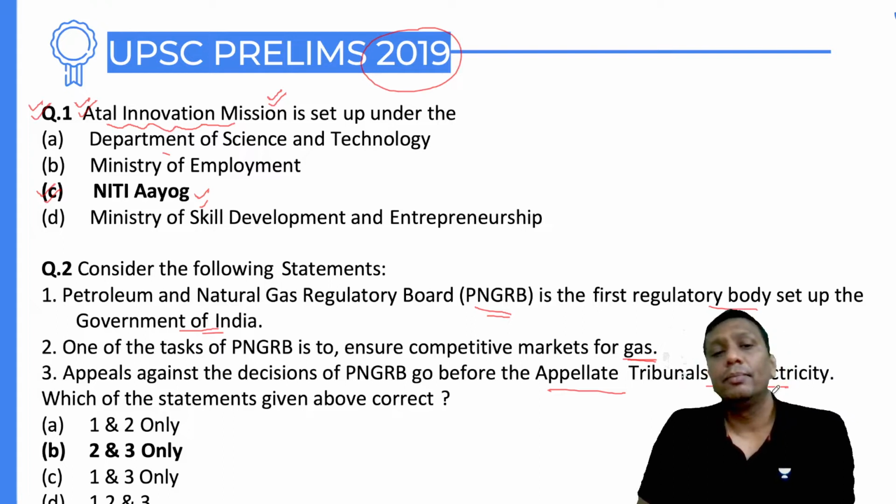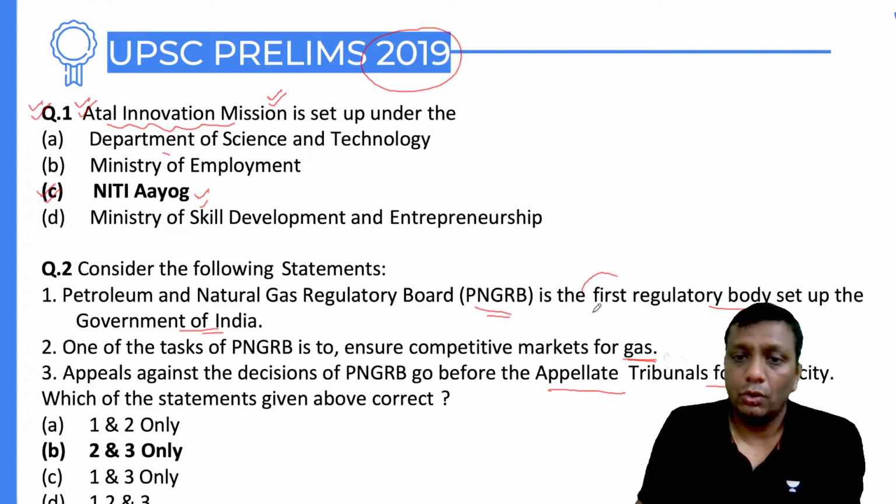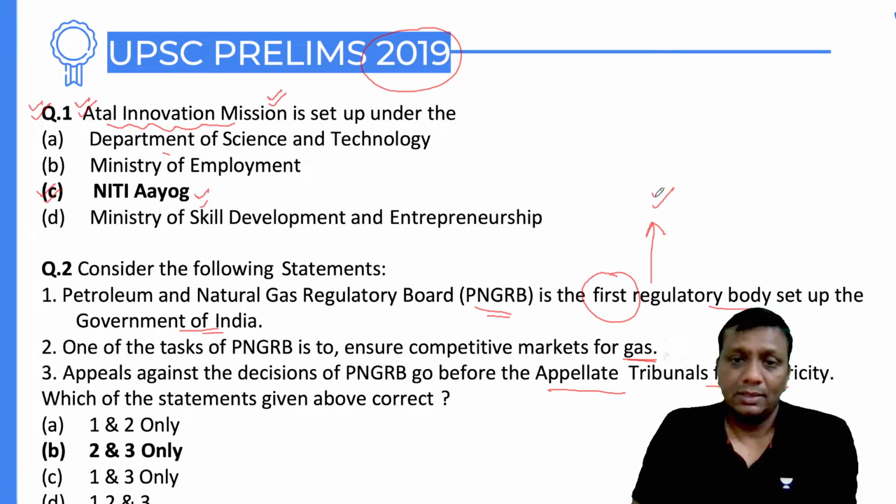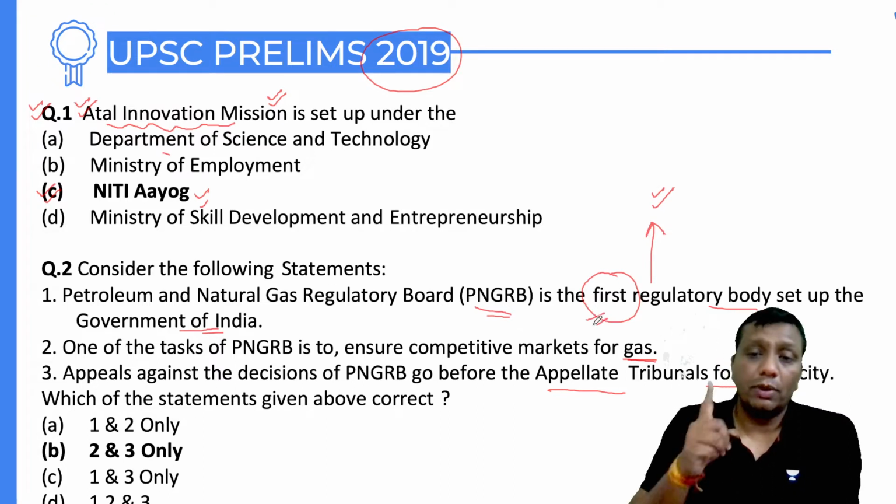See one thing, guys: is the Petroleum and Natural Gas Regulatory Board the first regulatory body? No, guys. Before it, some other regulatory bodies were also set up, because PNGRB is the new one. India started the exploration of petroleum and natural gas long back. It does not mean that India earlier did not have any kind of regulation and control here, nor that people were not doing a lot of exploitation. So easily you can guess that it is not the first regulatory board. That is the first part.